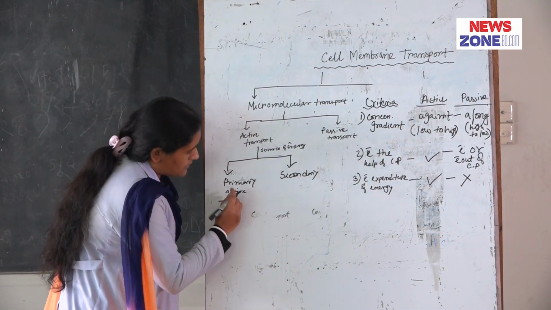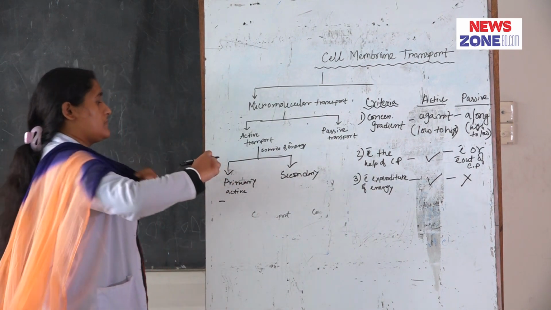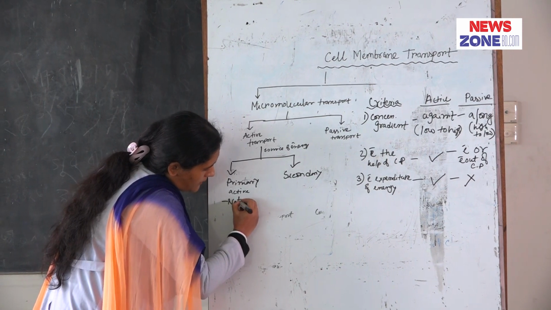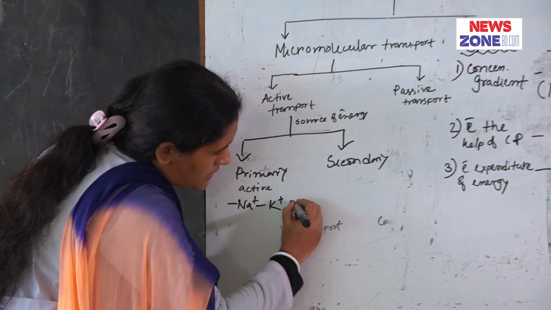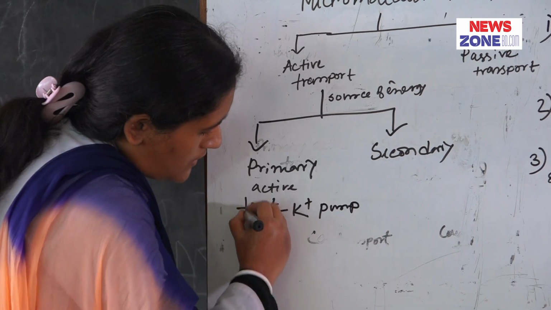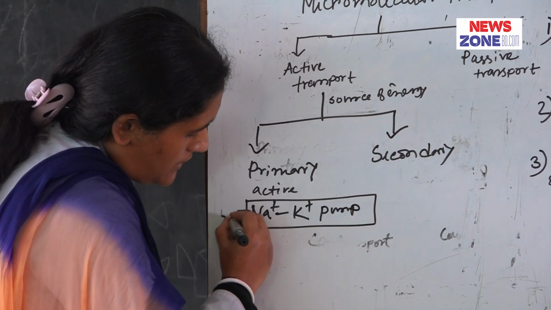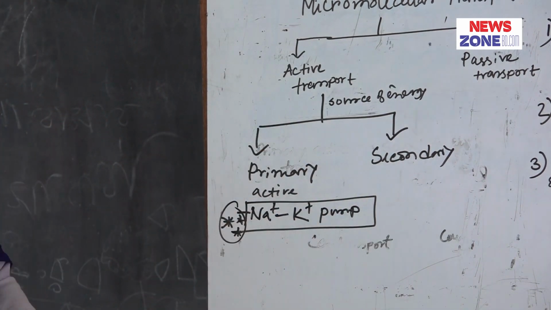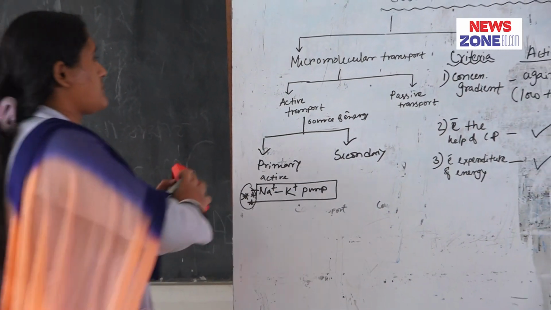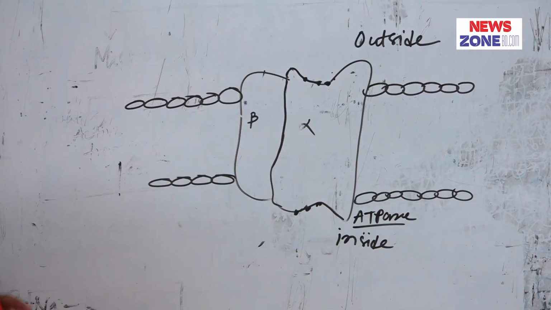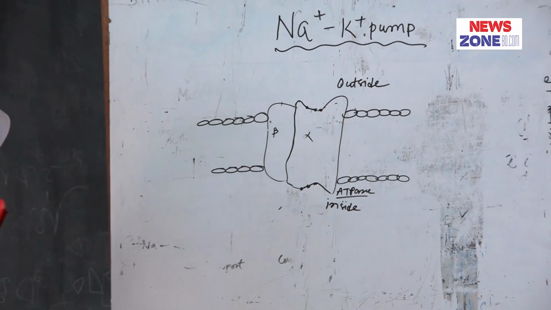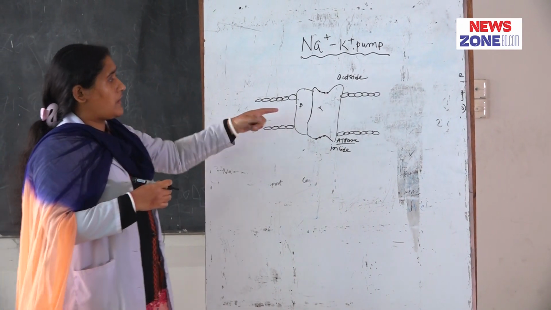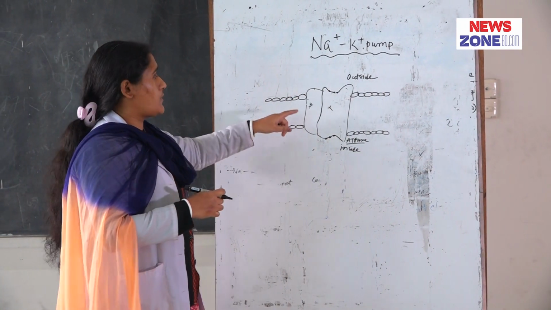Now, I am going to give an example of primary active transport. An example of primary active transport is the sodium potassium pump, and it is very important to know the details of the sodium potassium pump. This is the picture of the sodium potassium pump. First I will tell the structure of the sodium potassium pump.